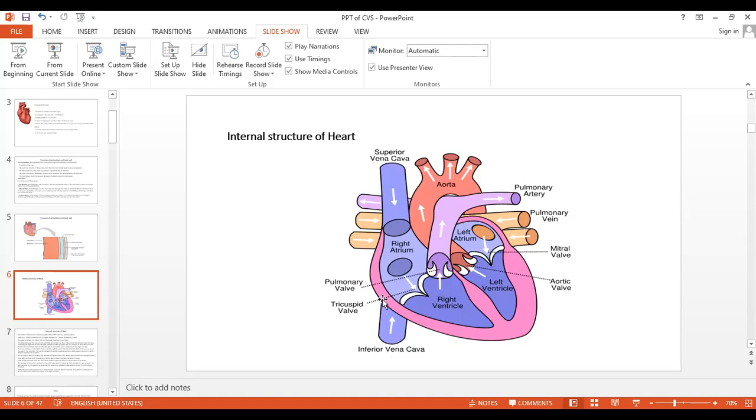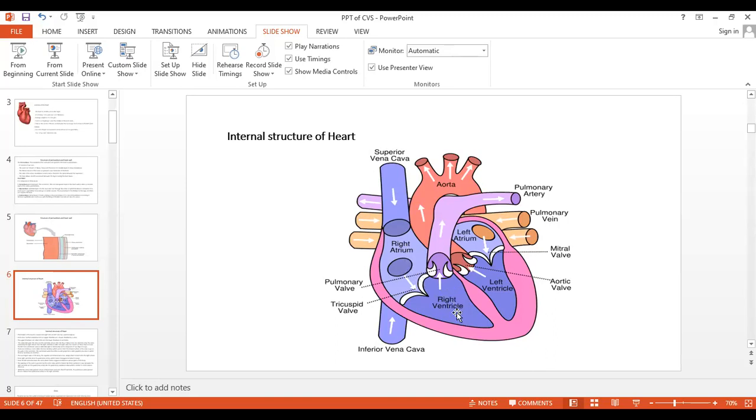First, I will explain here. The right atrium receives deoxygenated blood from the inferior vena cava and superior vena cava. The superior and inferior vena cava empty their deoxygenated blood, carried from all over the body, into the right atrium.